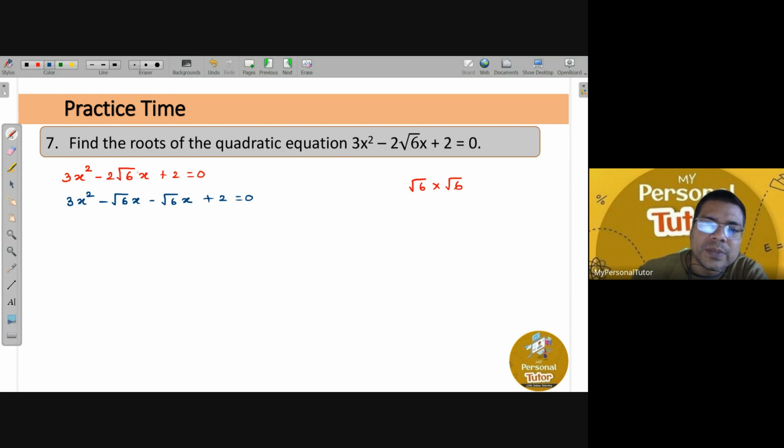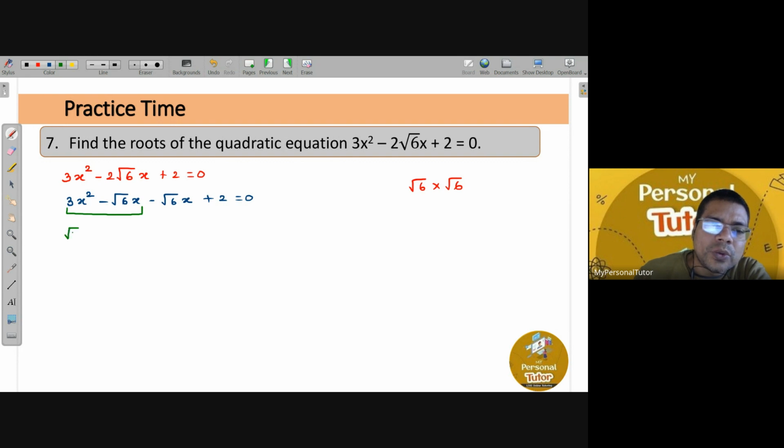So once you have split the middle term, what we do here, from the first term and second term, whatever is common, we bring it outside. So obviously you can see here x is common. Along with that, root 6, which is 3, root 3 can also be taken as common, right?